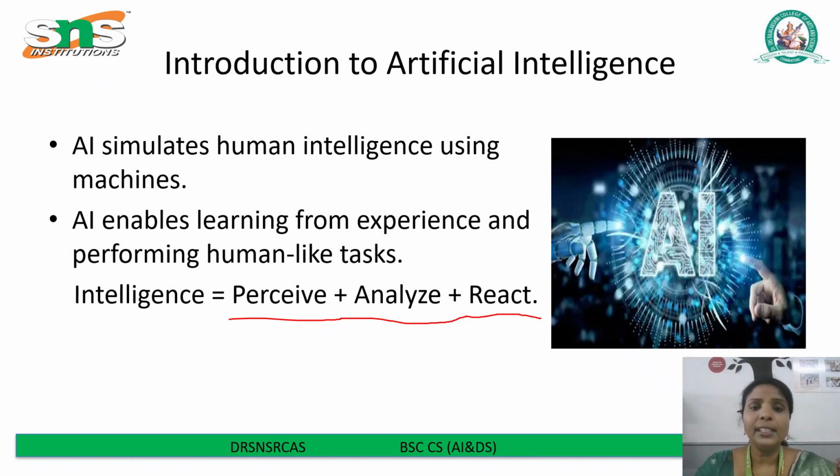For example, a self-driving car first perceives the input via camera, then analyzes the data. It calculates the distance, speed and possible actions. Then it reacts. Based on the analysis, it makes a decision and acts. For example, the car stops or changes direction. These are examples of intelligence.